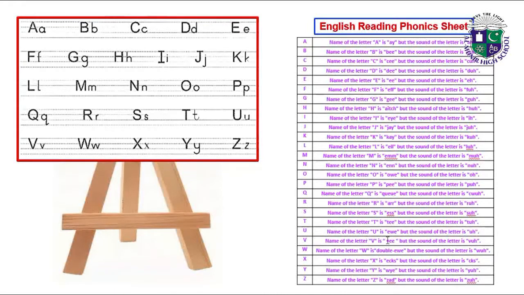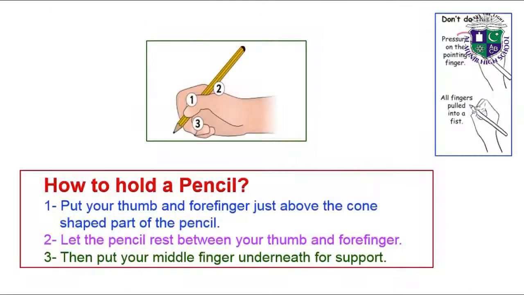Name of the letter U is U, but the sound of the letter is U. Name of the letter V is V. Name of the letter W is W. Name of the letter X is X. Name of the letter Y is Y. Name of the letter Z is Z. So this is our English reading phonics sheet.